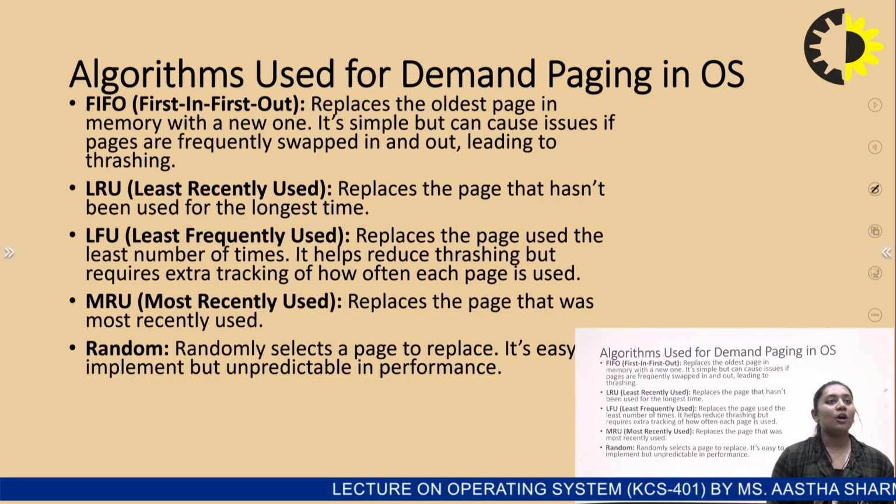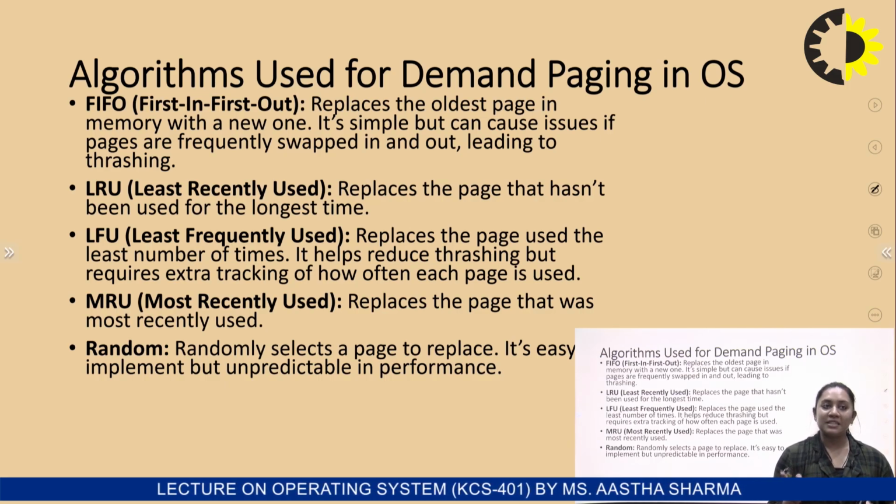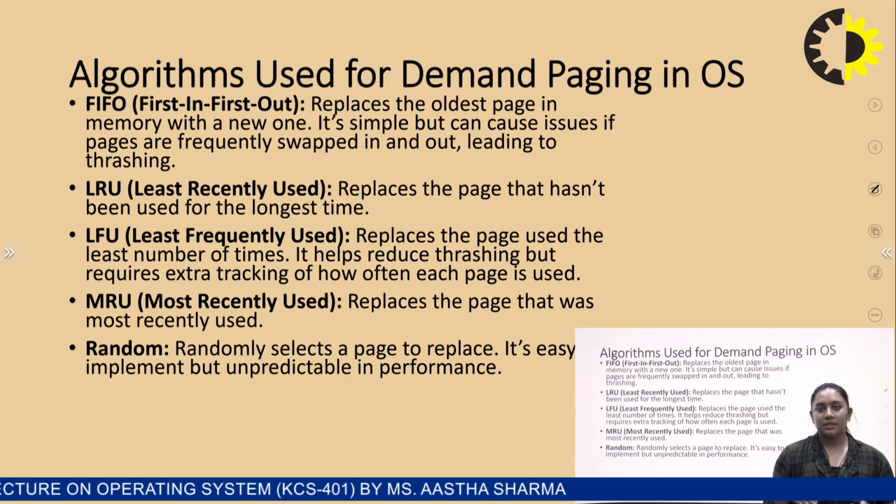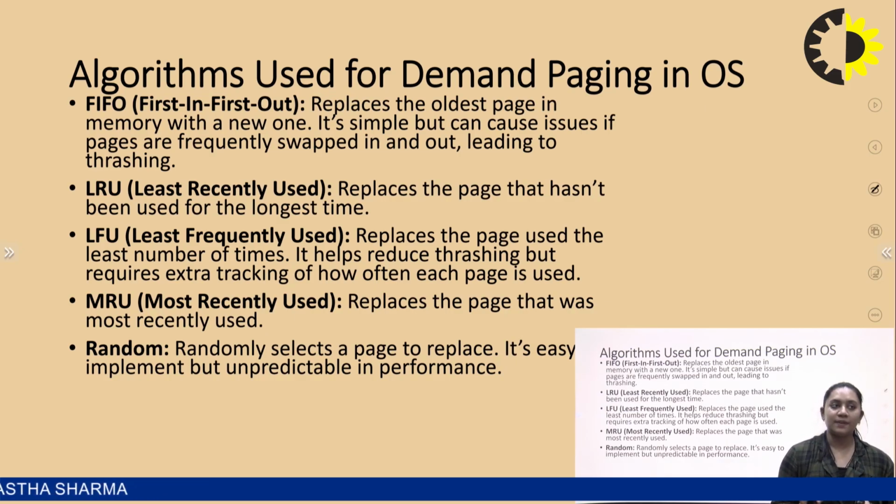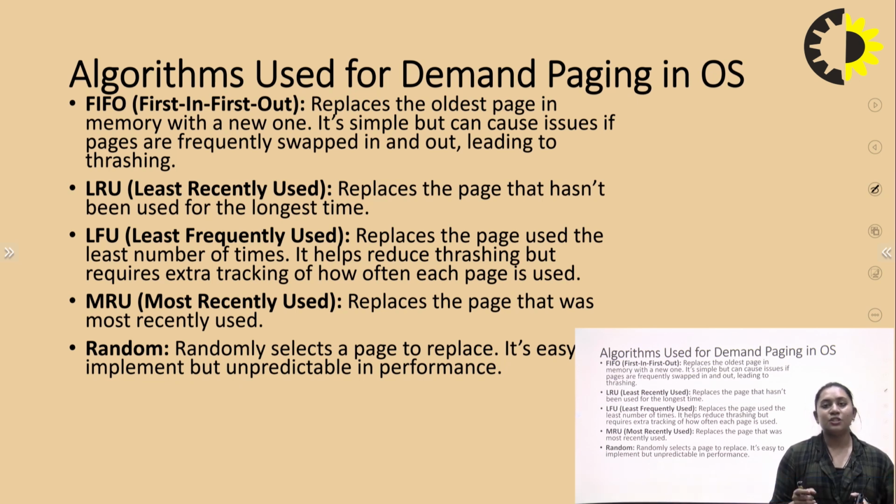The next algorithm in demand paging is MRU, which is most recently used. It replaces the page that was most recently used. Next one is random. It randomly selects a page and replaces it with the new one. It's very easy to implement, but it is unpredictable in performance, because it leads to inflexibility or non-scalability while performing tasks or jobs in the operating system using demand paging.